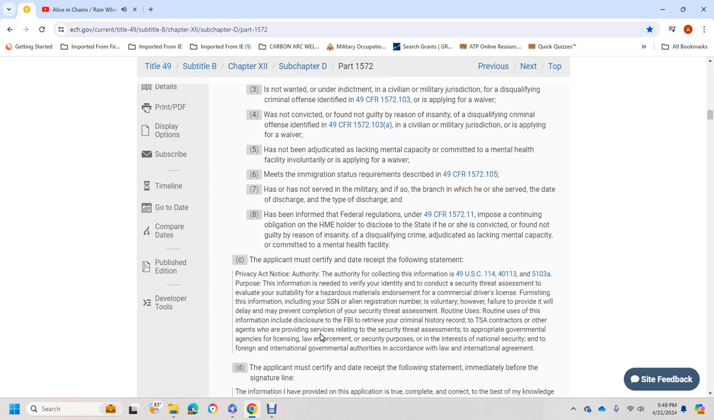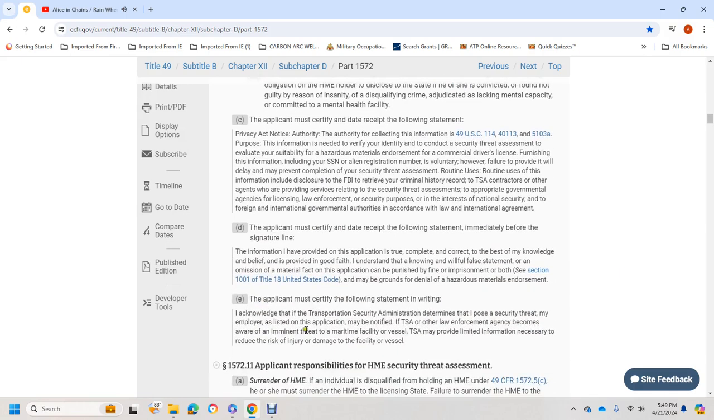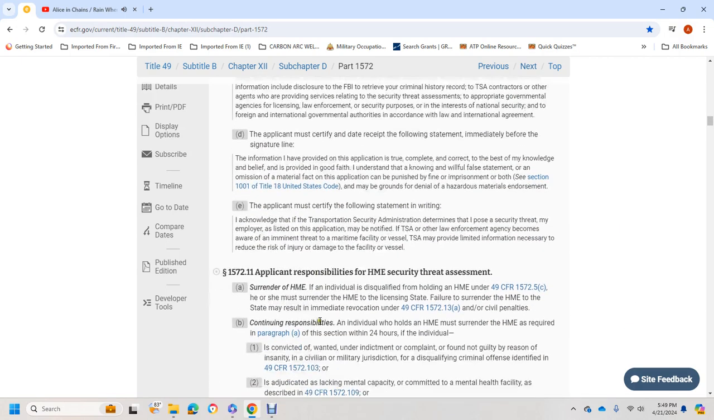C, the applicant must certify and date receipt of the following statement. The applicant must certify and date receipt of the following statement before the signature line. The applicant must certify the following statement.